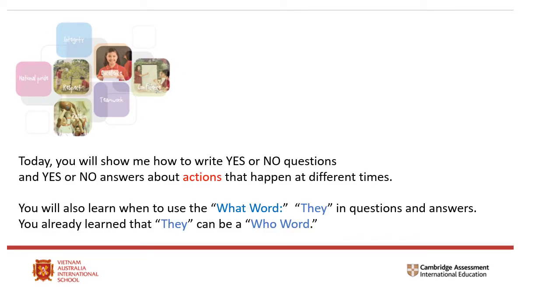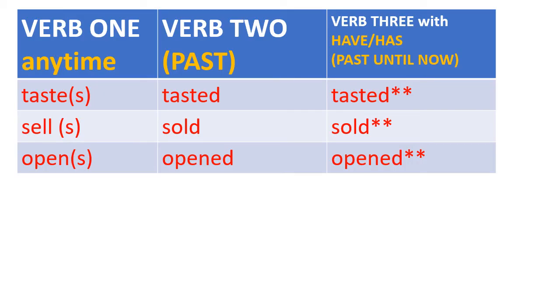So today you will show me again how to write yes or no questions and yes or no answers about actions that happen at different times. You will also learn when to use the what word they in questions and answers. You already learned that they can be a who word. Here is a list of verbs that you will use in your questions and answers. So depending on the time of the action, make sure that you are writing the correct form of the verb: verb 1, verb 2, or verb 3.